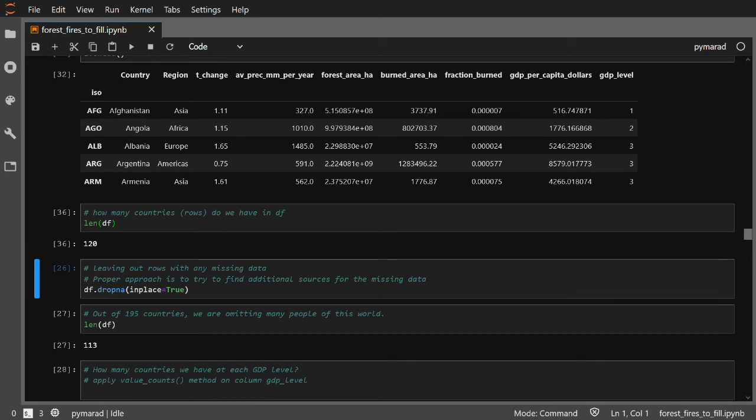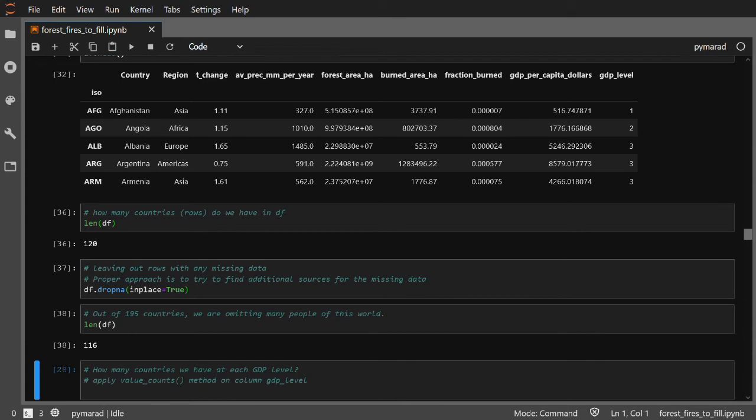Okay, so for leaving the rows with any missing data, we are going to use the method dropna, and we want to do it in place again on our data frame. So we are dropping so-called not a number, none values, and then we again check the length of the data frame, and we get 116 countries. So 4 data values were missing and the rows were removed as a whole.